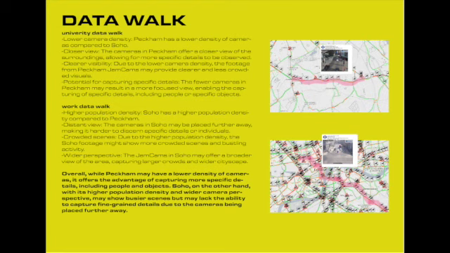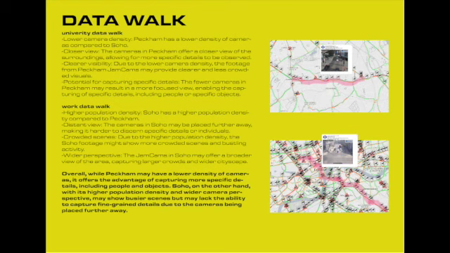Work data walk: higher population density. Soho has a higher population density compared to Peckham. Distant view: the cameras in Soho may be placed further away, making it harder to discern specific details or individuals. Crowded scenes: due to the higher population density, the Soho footage might show more crowded scenes and bustling activity. Wider perspective: the jam cams in Soho may offer a broader view of the area, capturing larger crowds and wider cityscape.